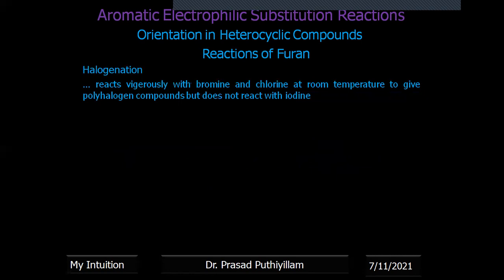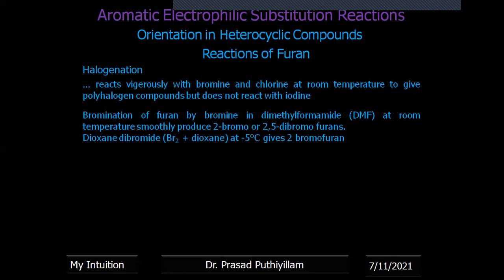Halogenation is a very vigorous reaction with bromine and chlorine. Furan will not react with iodine, but with bromine and chlorine, it is very vigorous. Bromination of furan by bromine in dimethyl formamide, DMF, a very important solvent as well as reagent. The reaction with DMF and POCl3 is a very important reaction in organic chemistry.